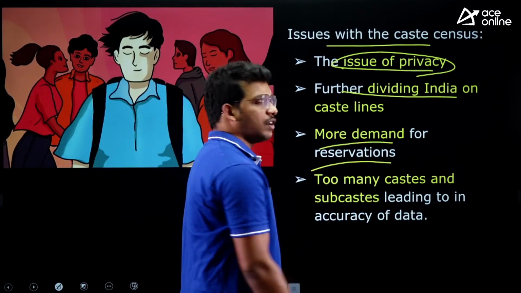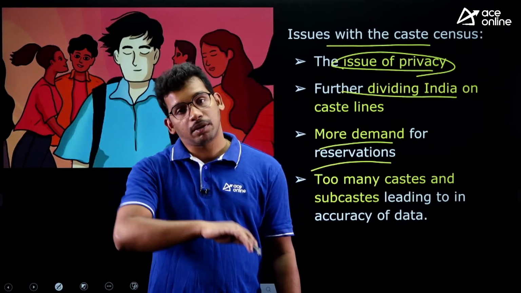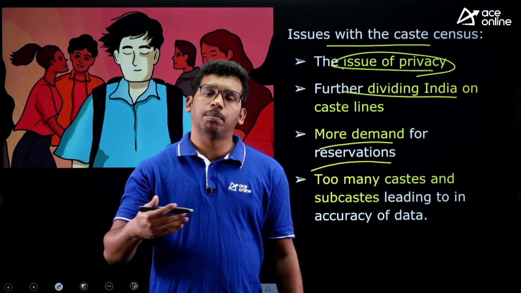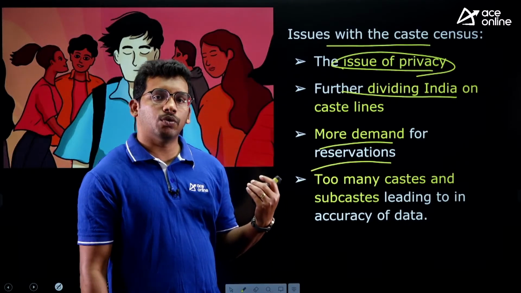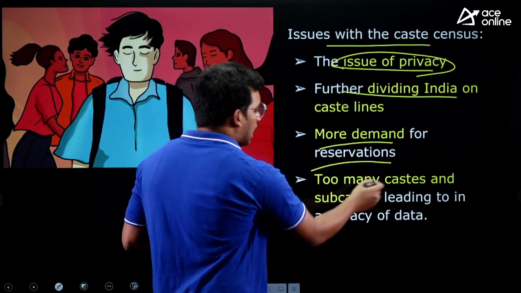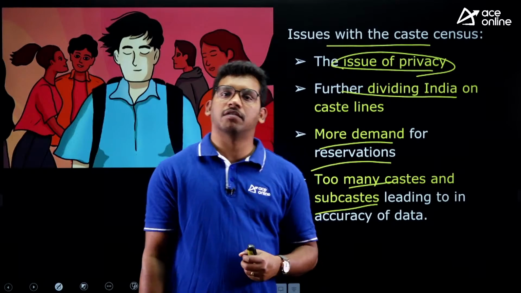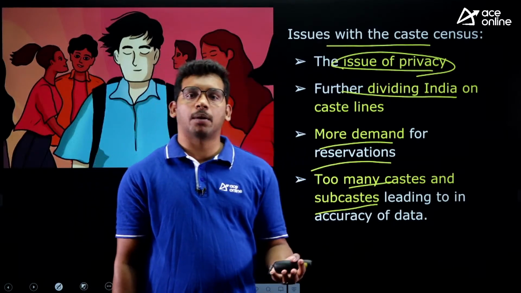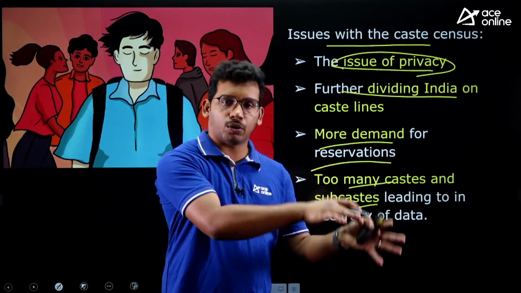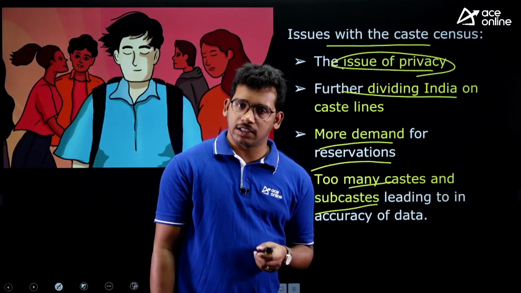More demand for reservation. If the data is collected, there will be more demand for reservation from different communities. So this will keep increasing rather than moving towards the goal we set during the reservation. Too many castes and subcastes within India may reduce the accuracy of the data. Again, there may be malpractices and the benefits may go to certain castes again, right? So these are the issues with the caste census.